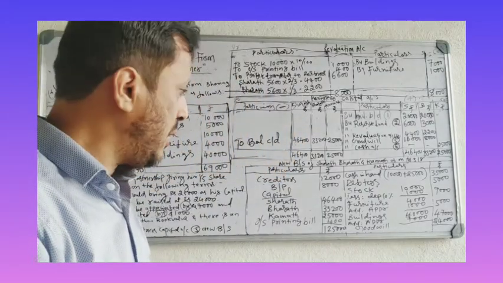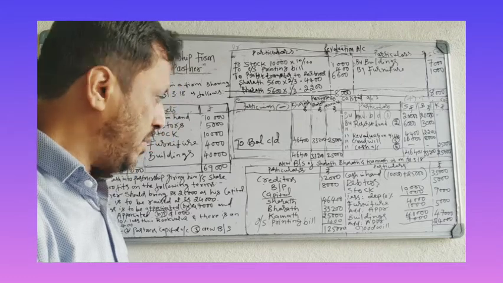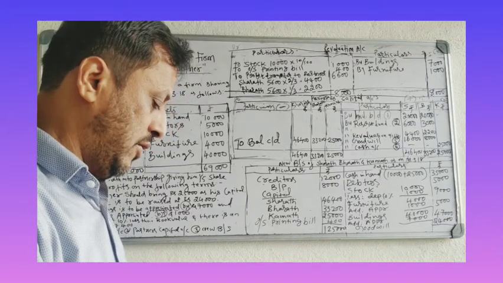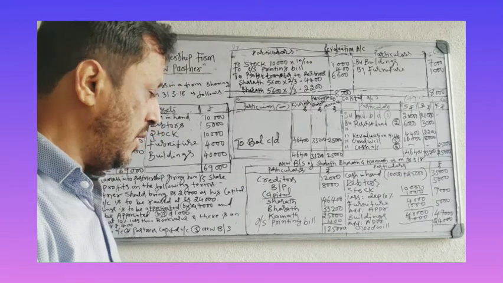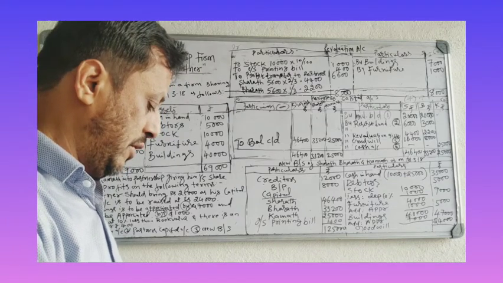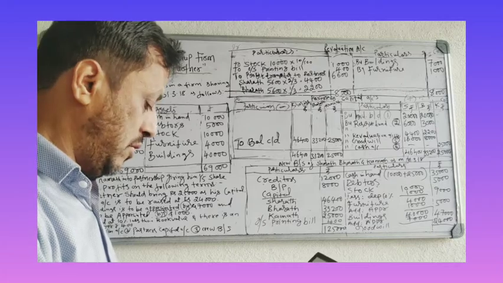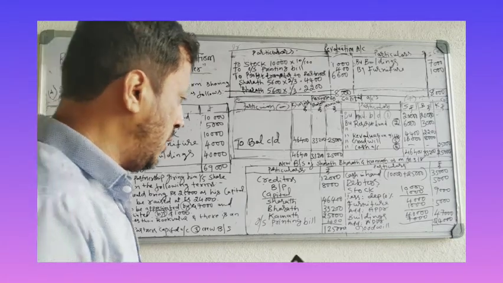35,000 plus 5,000 plus 9,000 plus 5,000 plus 47,000 plus 24,000 goodwill. 1,25,000.